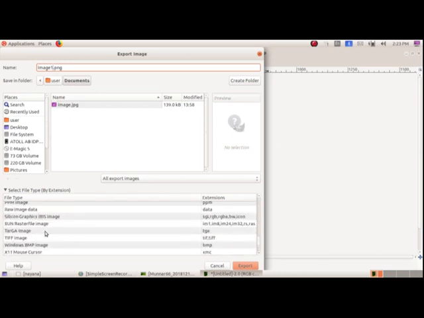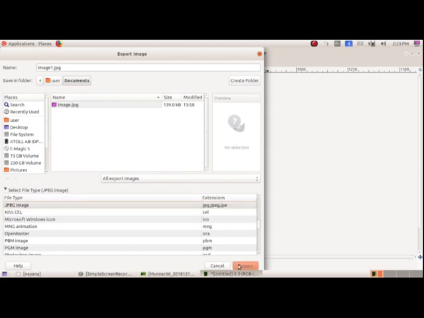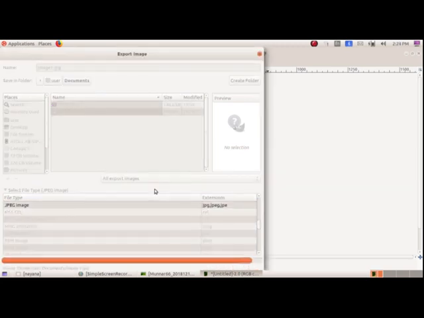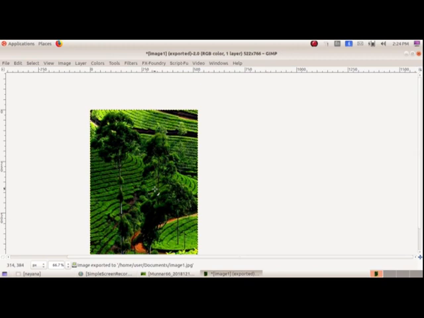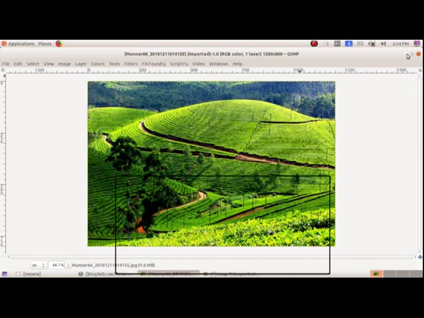Okay, I am selecting JPG image, selecting Export. Now it will be exported as a JPG file.